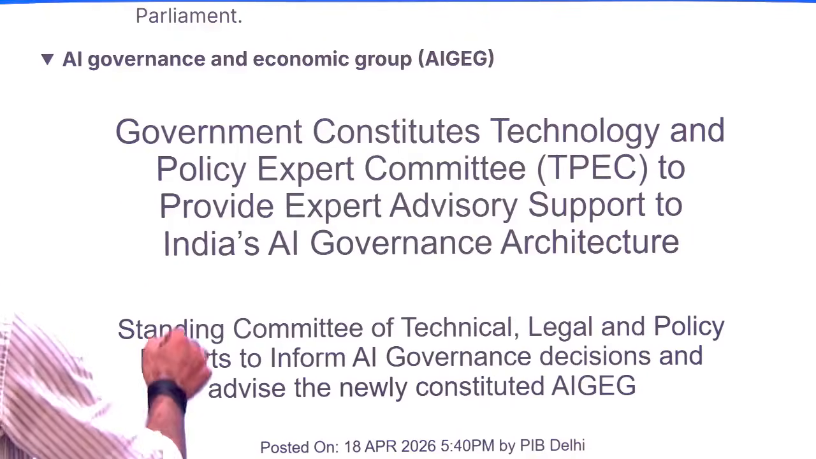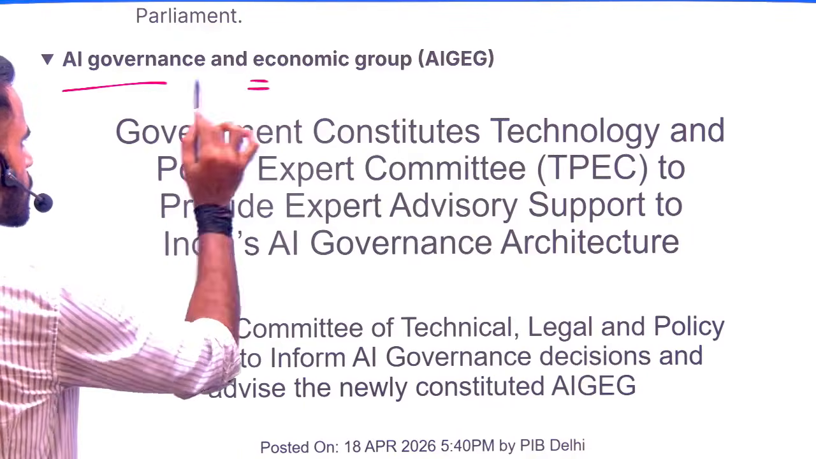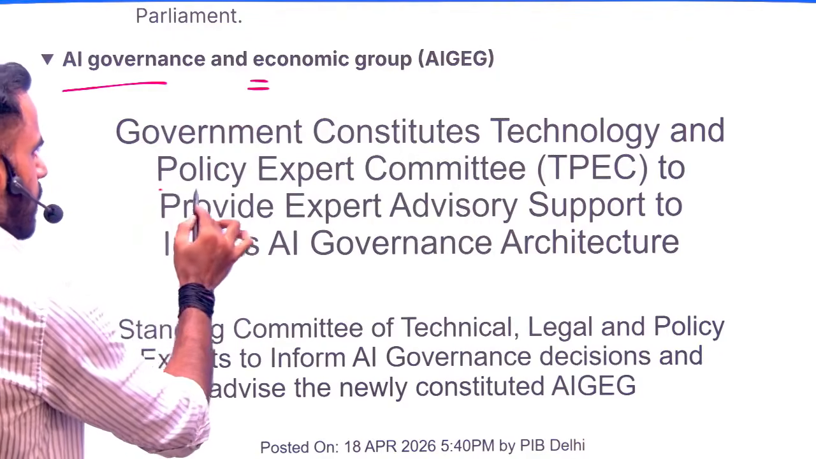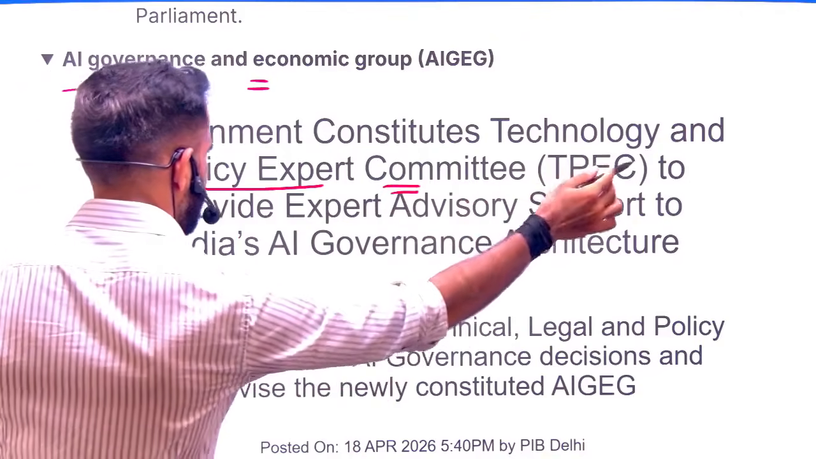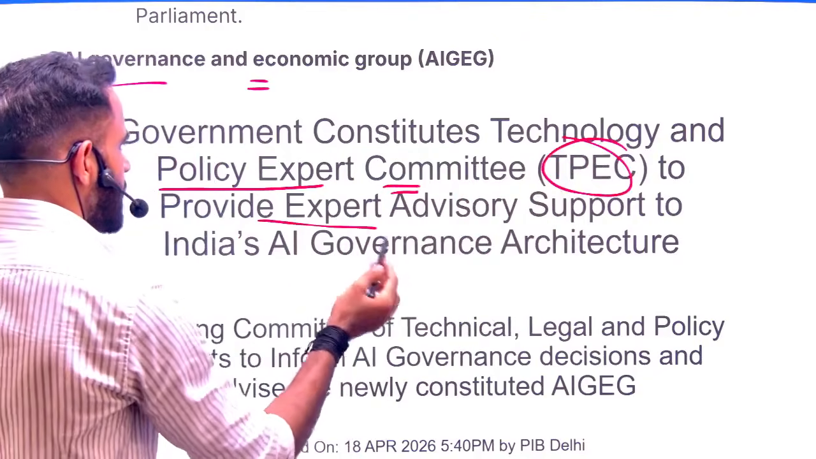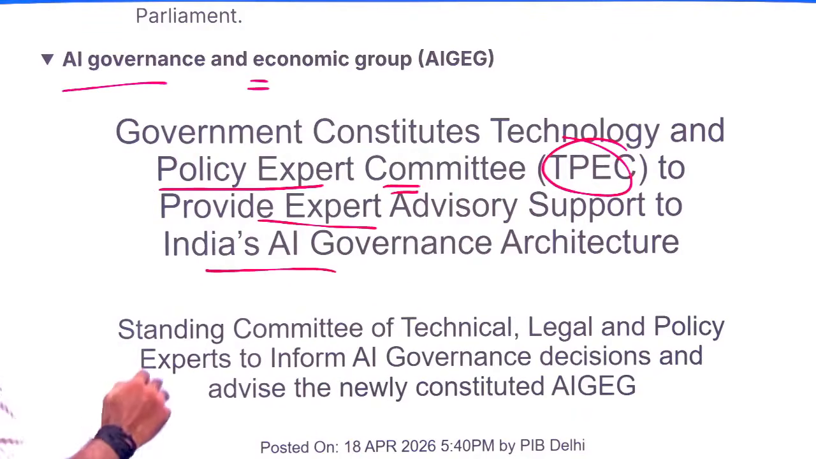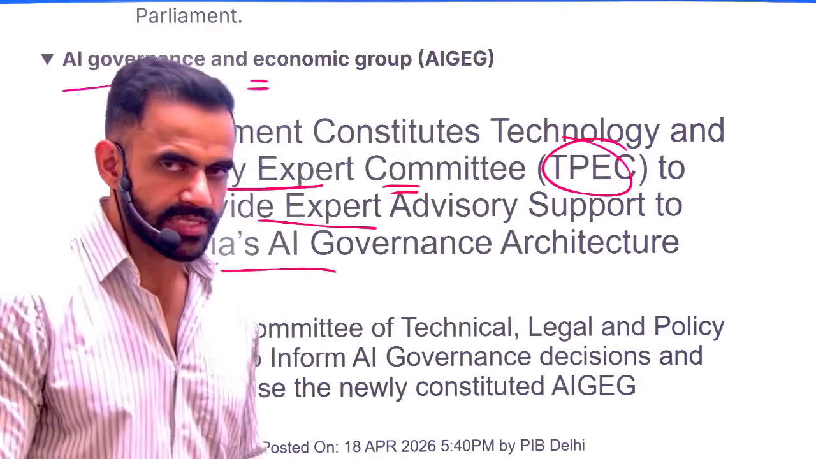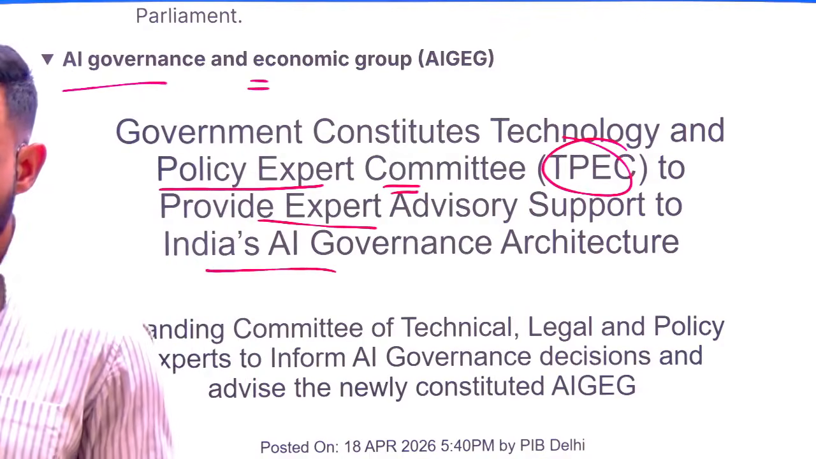Next topic is related to AI governance and the economic group. Now understand, the government constituted a Technology and Policy Expert Committee, TPEC, to provide expert advisory support to India's AI governance architecture. Again, this is a news headline from PIB, and that's why it is often said that some sources are quite important for UPSC aspirants. PIB is one such source. Newspapers, especially The Hindu and Indian Express, their articles are quite important for UPSC aspirants.